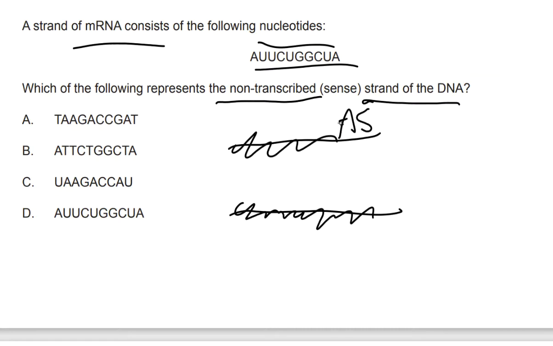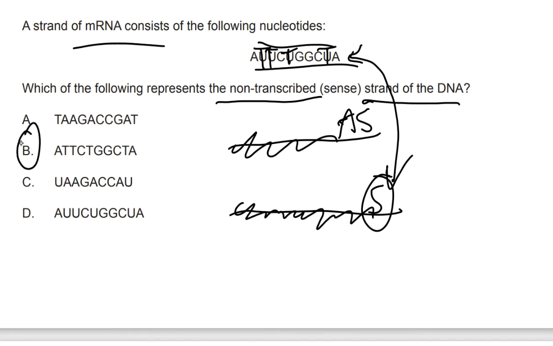So AS and S. The easy way to remember is sense makes sense, and that's the one that directly is related to the mRNA. So that literally means this mRNA is the RNA version of the sense DNA. So we just got to swap out the U's of the mRNA with T's in the DNA. So we actually don't find something that's complementary. We just swap the U's with T's. That's all we do to get the sense strand. So it would be A, T, T, C, this one. And there would be option B.